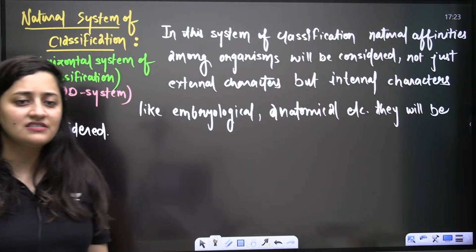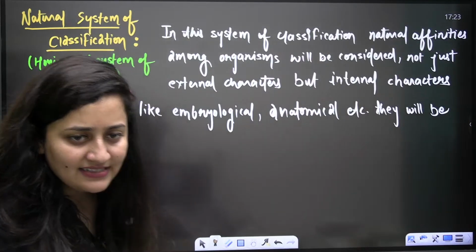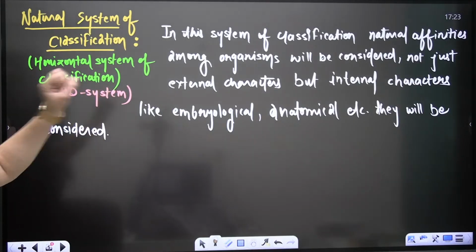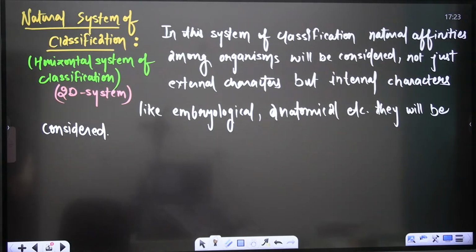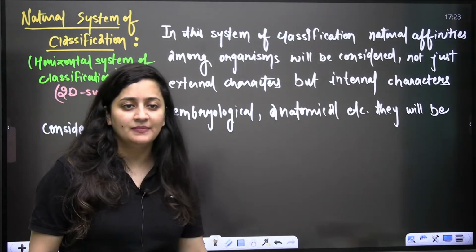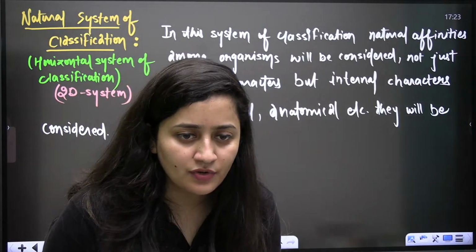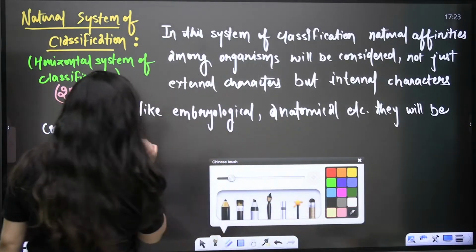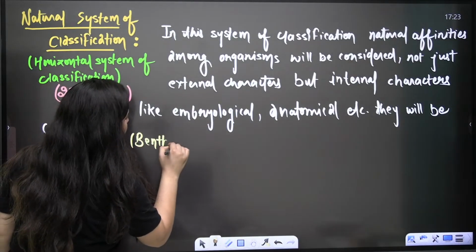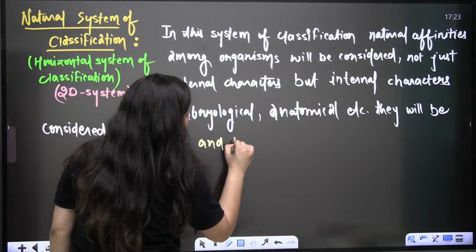So can you tell me who gave this natural system of classification? Anyone here in the class? As I said, the embryological, the anatomical, right? Can you tell me who gave it? Anyone? Very good. Yes, this natural system of classification was given by Bentham and Hooker. Right? It was given by Bentham and Hooker.